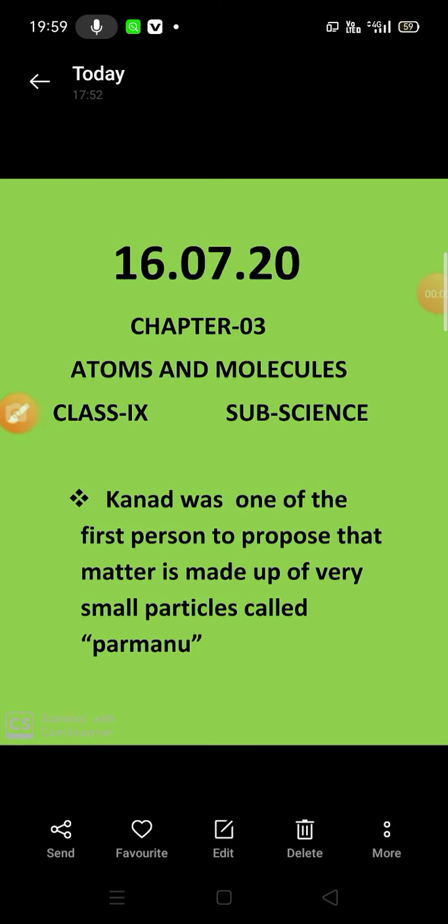We are going to start chapter 3, atoms and molecules. First of all, we know about the atoms. Maharshi Kanad was one of the first persons to propose that matter is made up of very small particles called परमाणु. परमाणु को इंग्लिश में एटम्स कहते हैं और हिंदी में परमाणु, और इस शब्द का प्रयोग सबसे पहले कनाद ने किया था. The word atom means individual, something which cannot be divided further.